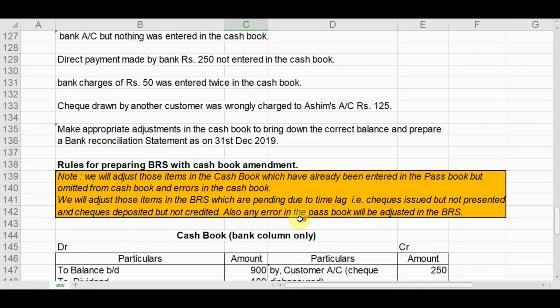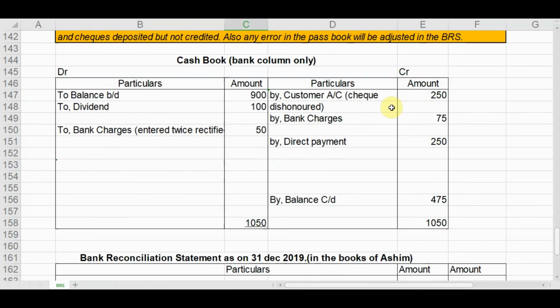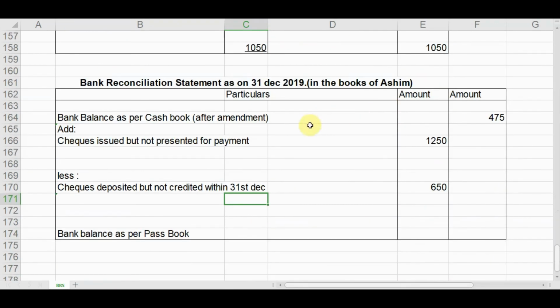Next, what is the remaining adjustment? This is the remaining adjustment. Check drawn by another customer wrongly charged to Ashim's account rupees 125. So Ashim's account has been reduced. So passbook has been reduced. So we will reduce the BRS. We will take this item under deduction items or deduction column. We will deduct this item as because we are preparing the BRS with bank balance as per cash book.